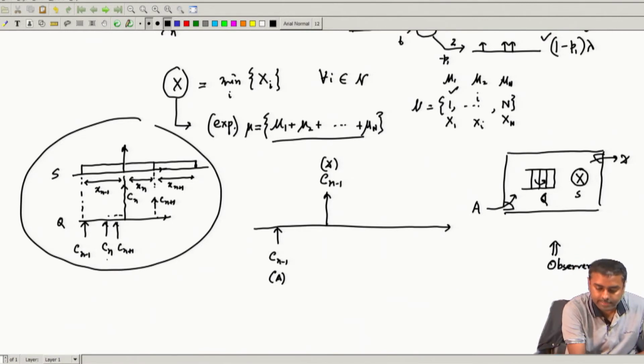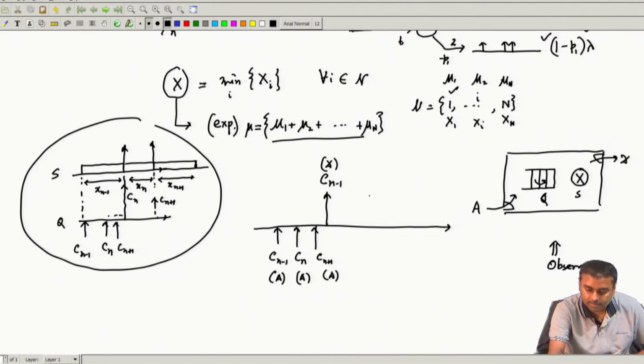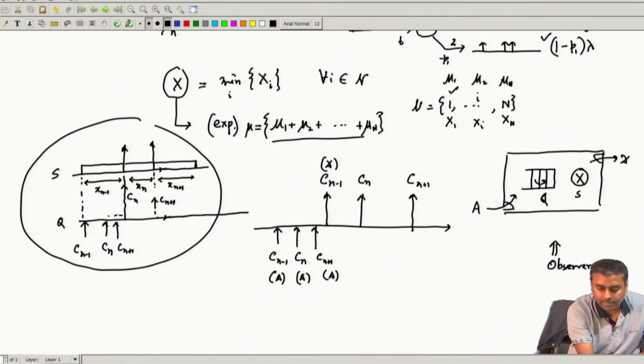Okay. In between, C n, that arrival has happened over here. In between another arrival has happened. So, this is C n plus 1. Then the next departure has happened over here. Another departure has happened over here. Let us say I continue like this, no arrival has happened, and one arrival happens over here. Then immediately, because the queue is now free, everybody that has arrived has departed. So, it is free. He immediately goes and joins over here, and he will start his service.